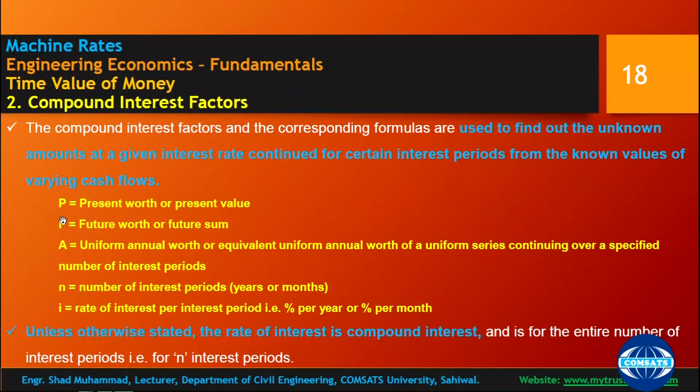These are 5 factors. Among these, if you know 4 factors, then you can find the fifth factor. Unless otherwise stated, the rate of interest is compound interest. If that is not stated, it is simple interest. Otherwise, in all the numericals and practical examples, you have to incorporate compound interest for the entire number of interest periods, that is N interest periods.